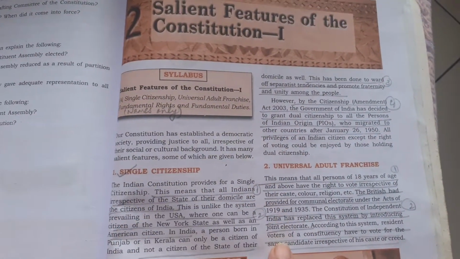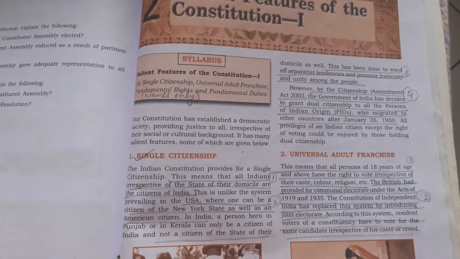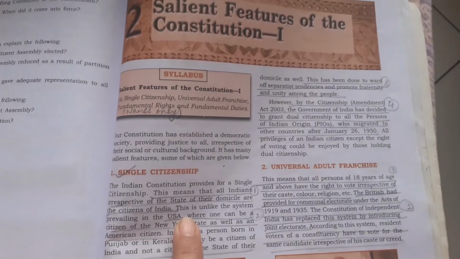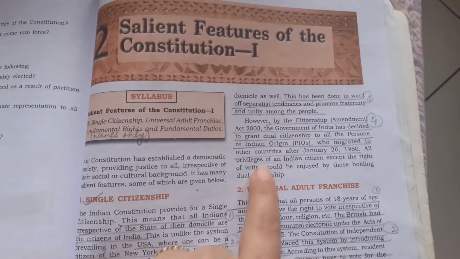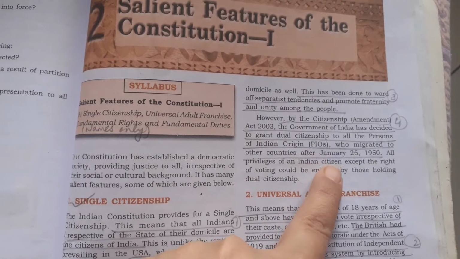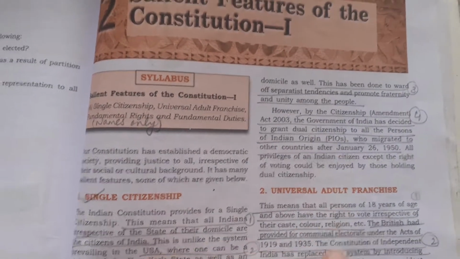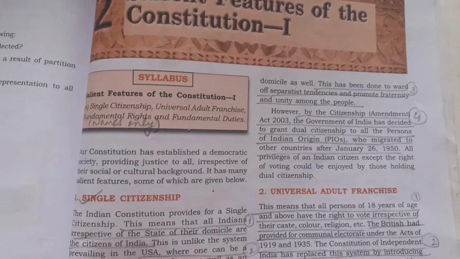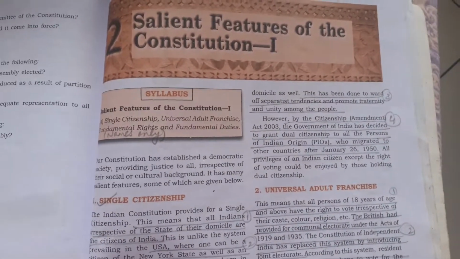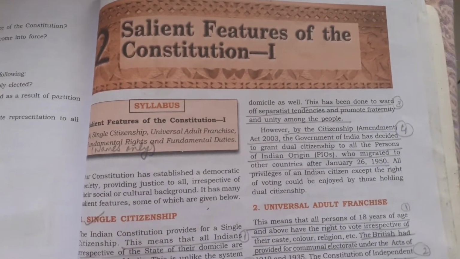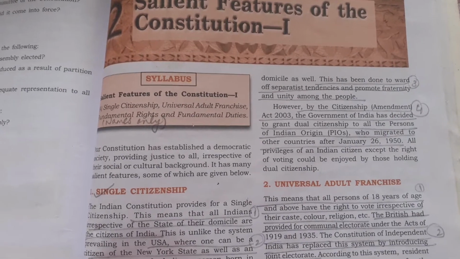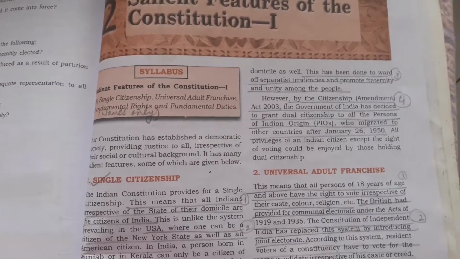What is single citizenship and how it is granted to the people of India, how it is different from the US citizenship, and what are the changes made in the citizenship law, that is persons of Indian origin who had migrated to other countries after January 26, 1950, they are given a dual citizenship so that they do not have to really apply for visas while coming to India and all that, but they are not given voting rights when they come to India, but they are still considered as a citizen of India.